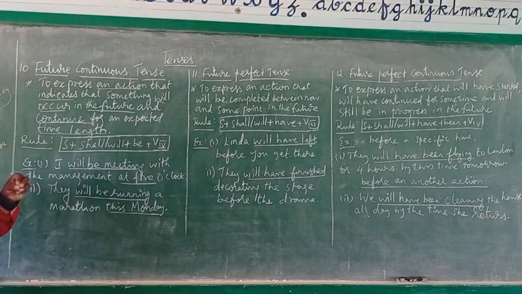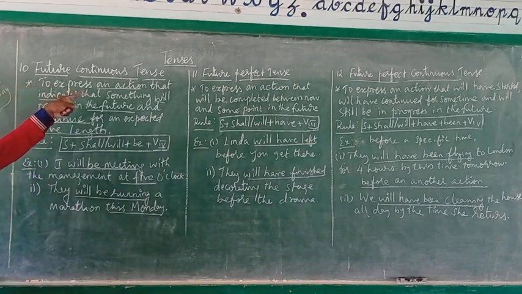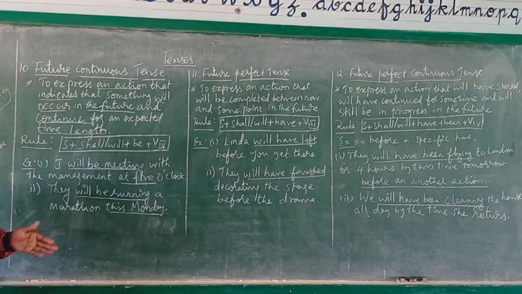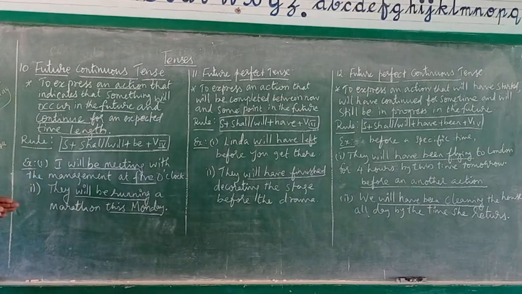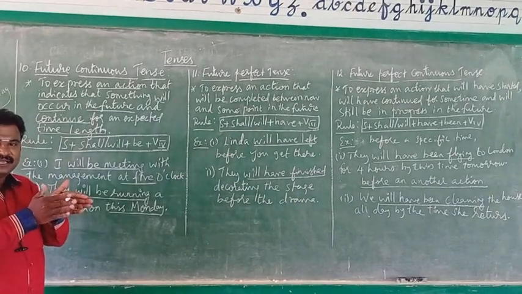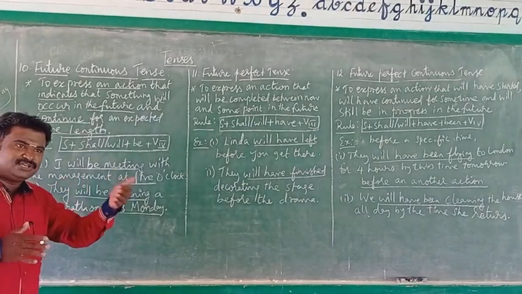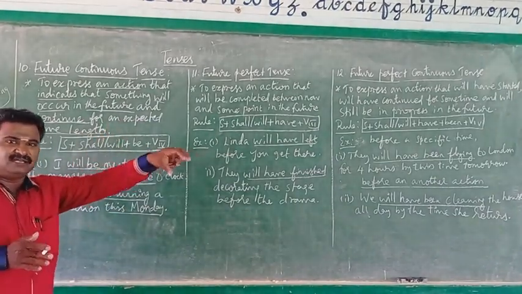If you are supposed to express this kind of action, you should use the future continuous tense. Listen again, I repeat: an action that will occur in the future, and the same action will be continuing for an expected time length.